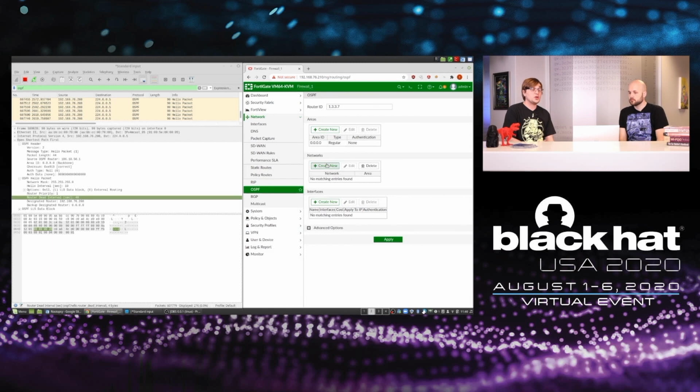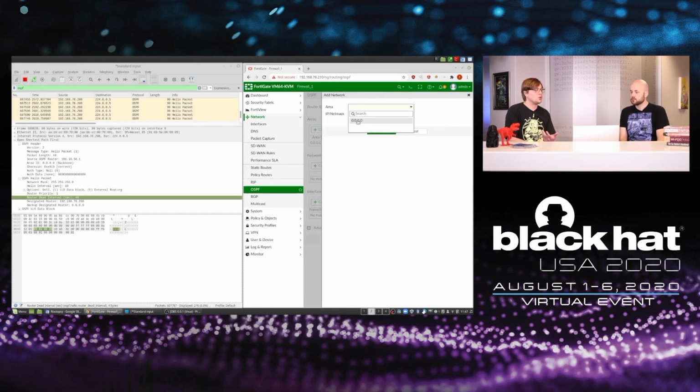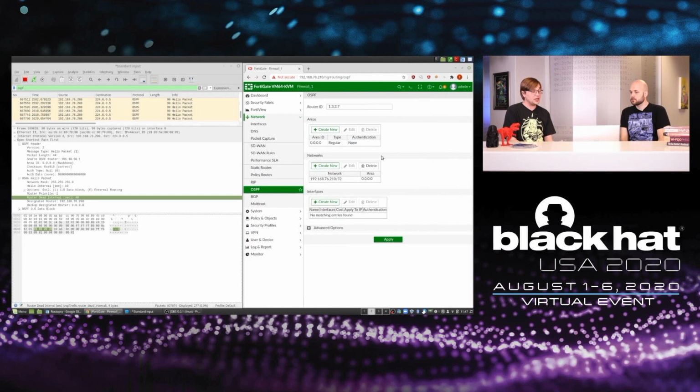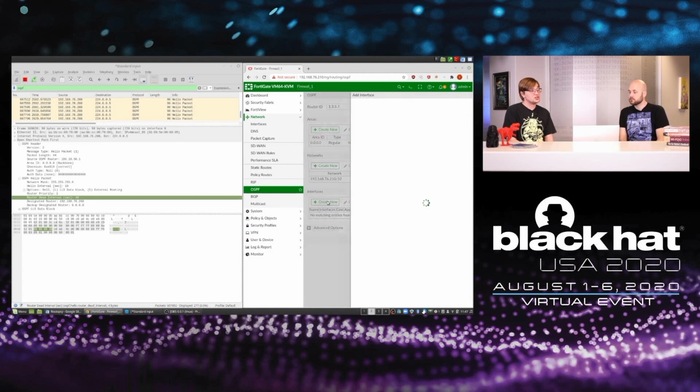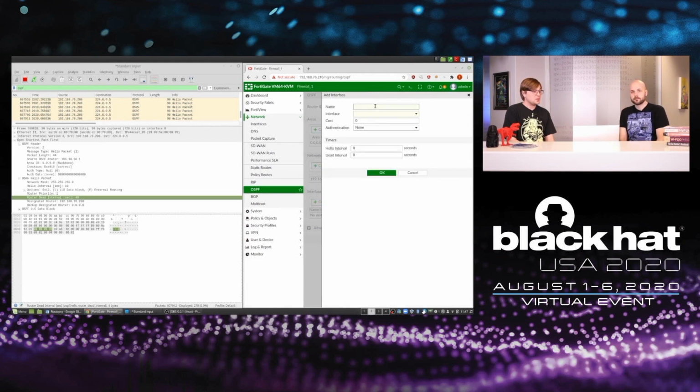And we're going to say on which interfaces we want to send out our hello packets, and we're going to match the IP address displayed at the top URL bar. So only out this one interface. We need to add the interface as well, so you're going to give it a name, specify the interface on which we're sniffing, and put in the hello and the dead interval, which we observed on the left-hand side.